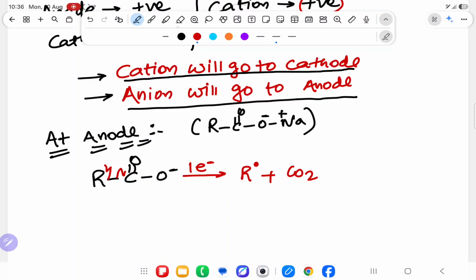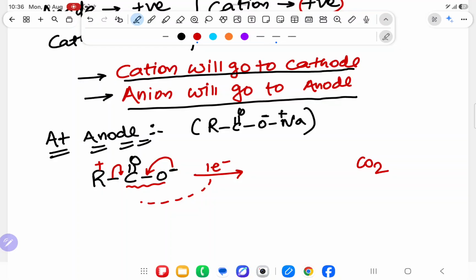How is it happening, sir? Just wait, I will dictate it to you. Don't worry about it. This will come here, it is forming this, and it will lose one electron. Understood what I am saying? This is total carbon dioxide; it will go outside. More electronegative. This will do resonance. Carbon dioxide will go outside, and it will become positive. Someone will give it one electron over here, and it will become R dot. The main important point is, what is forming? R dot.